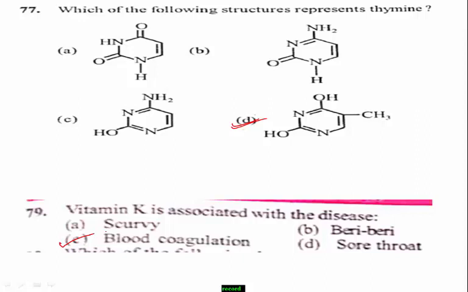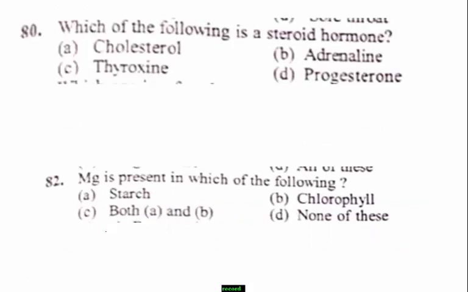Next, question number 80. Which of the following is a steroid hormone? Among the given options, which one is a steroid hormone? Option A, cholesterol. Option B, adrenaline. Option C, thyroxine. Option D, progesterone. Which one is the right answer?